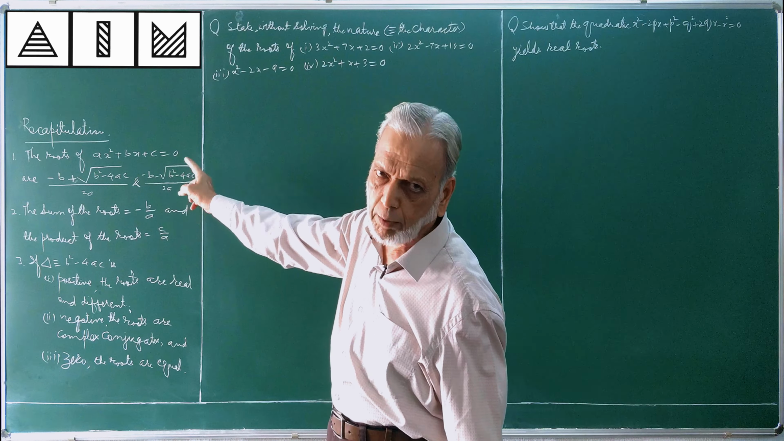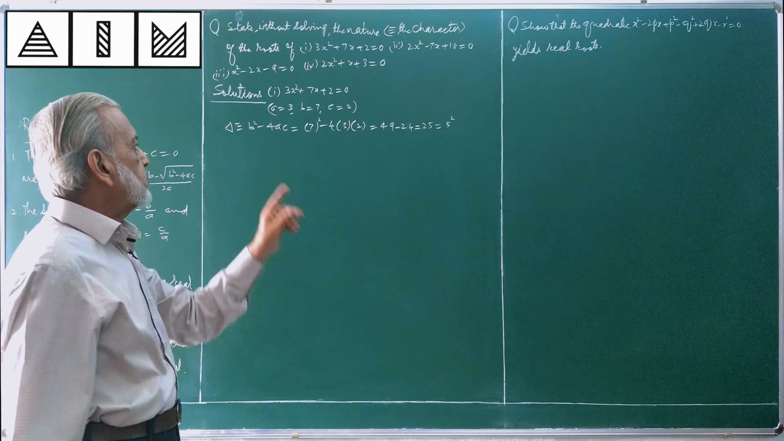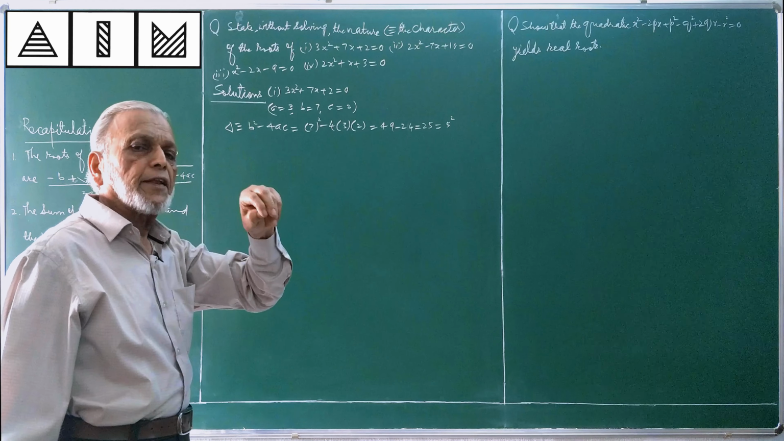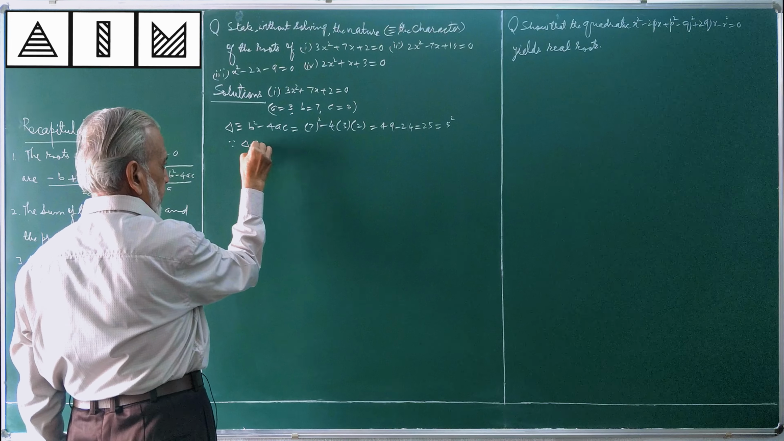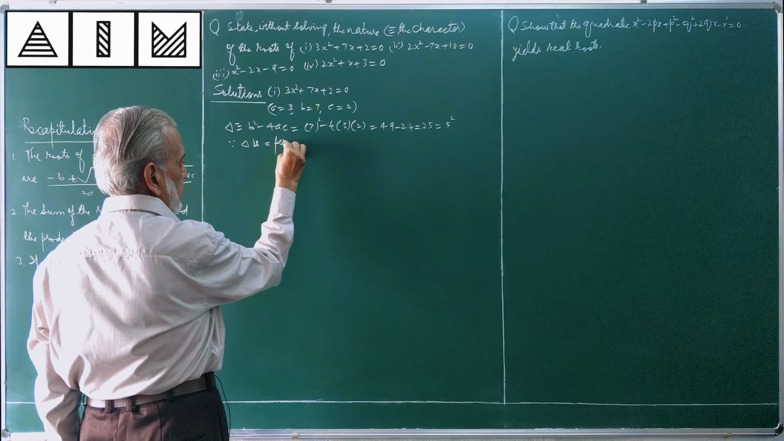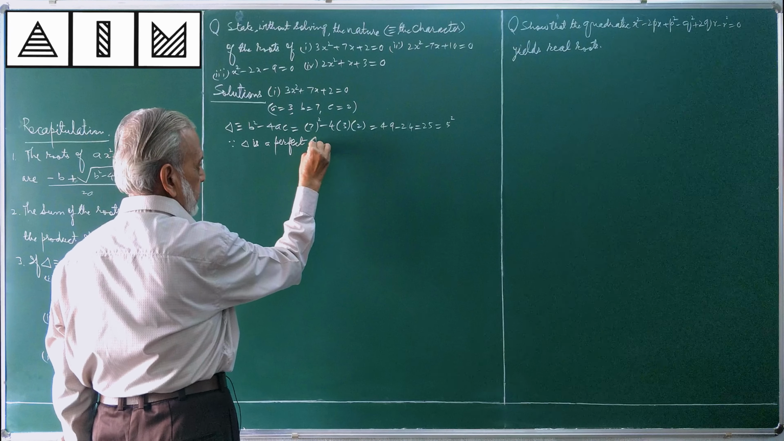49 - 24 is equal to 25, is equal to 5², a perfect square. Have a quick review. Delta is equal to b² - 4ac. This is b², 7² - 4ac. This is 49 - 24, 25, a perfect square. You know, if delta becomes positive, the roots are real. If the delta becomes a perfect square, not only real, it will be rational also. So now since delta is a perfect square, it includes the word positive. Every perfect square is positive.